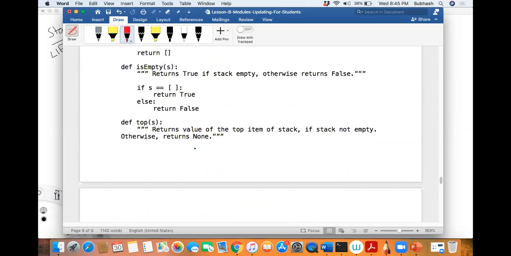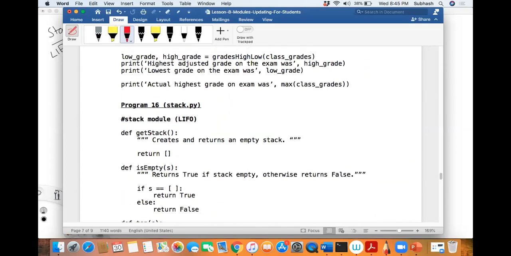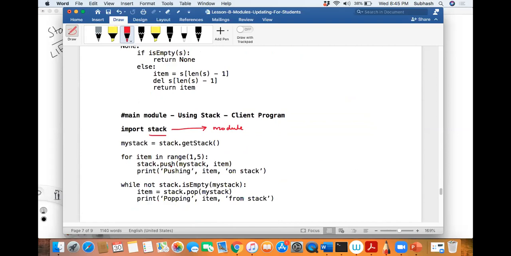So what will get stack give you? Let me go to get stack. What is it giving me? It returns an empty list. Exactly, it gives me an empty list. So what is my stack now currently? It is basically an empty list, correct? Yes, sir.